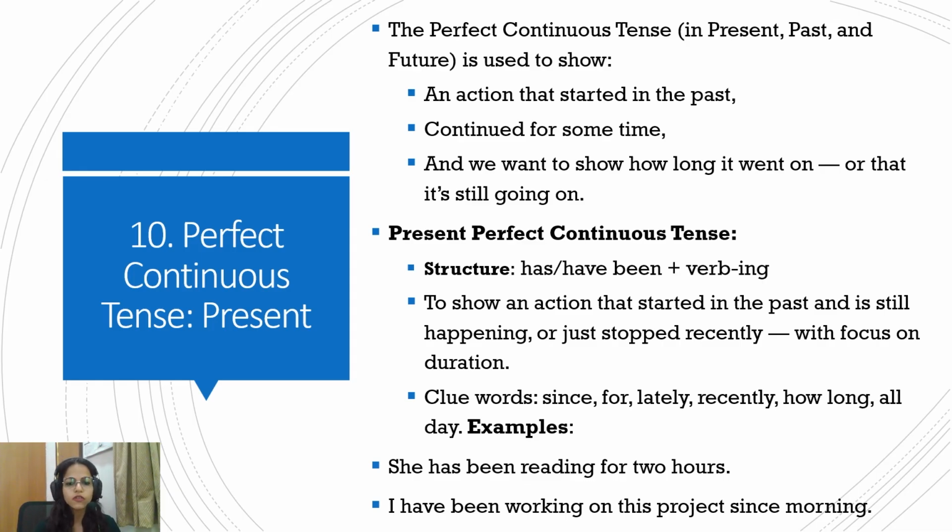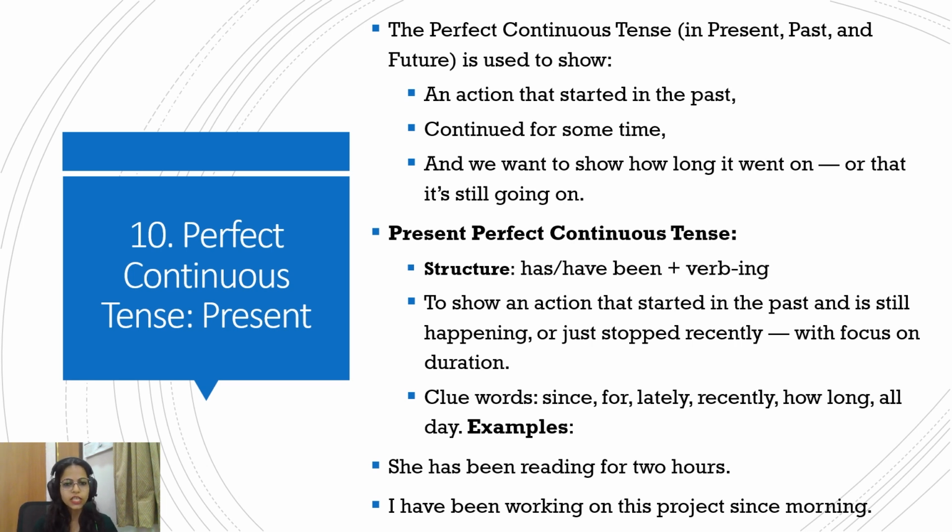Okay. So let's start with the present perfect continuous tense. The structure would be has/have been plus the ing form of the verb, because like I said, duration. So something has or have been going on. And since the action is in progress, the ing form.